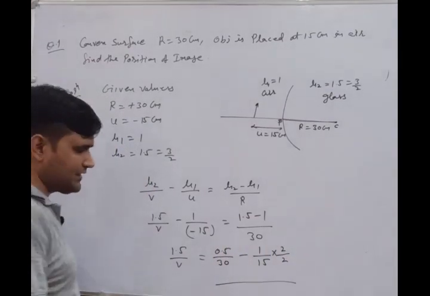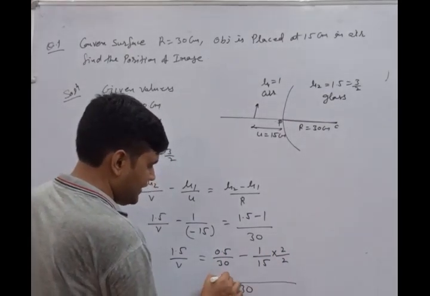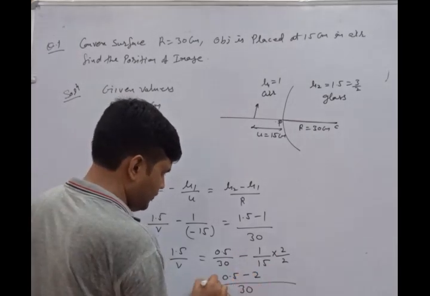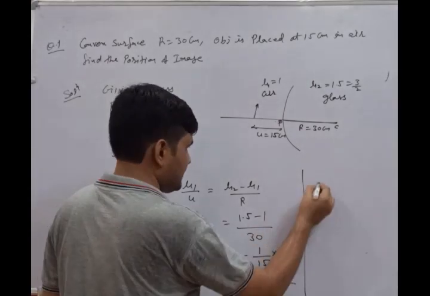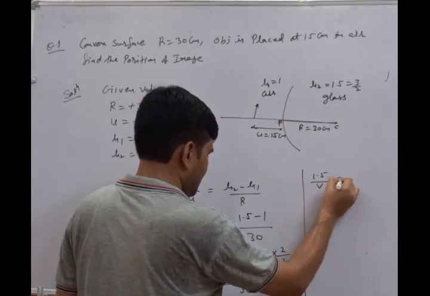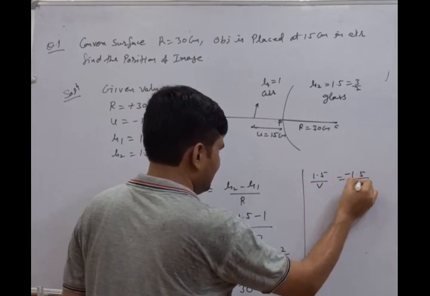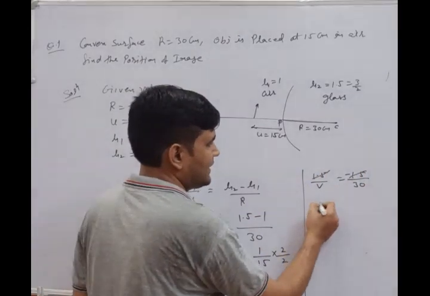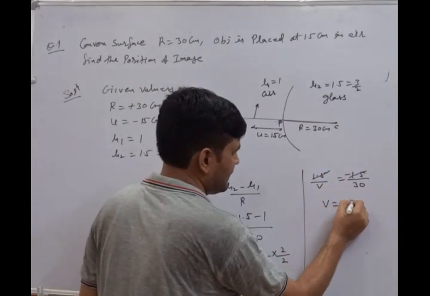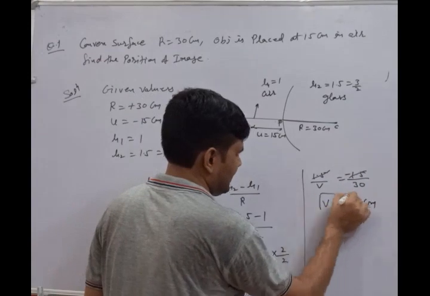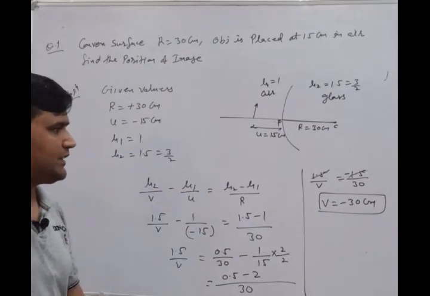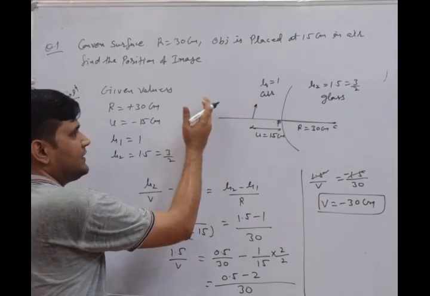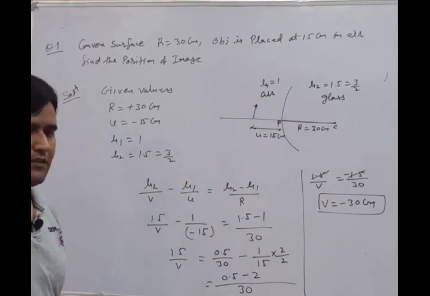आप डायरेक्ट भी LCM ले सकते हैं. Here the LCM is 30, it is 0.5 minus 2. Now the formulation: 1.5 upon v equal to minus 1.5 upon 30. 1.5 is cancelled with 1.5 and by cross multiplication we get v equal to minus 30 centimeter. It means the position of the image is minus 30 centimeter. That's why the image is formed on this side of that particular spherical surface.